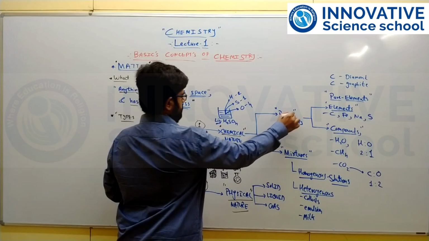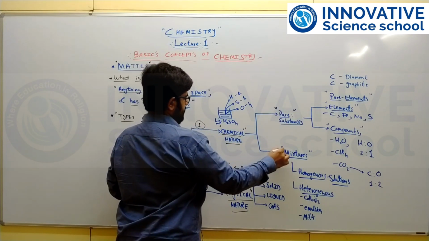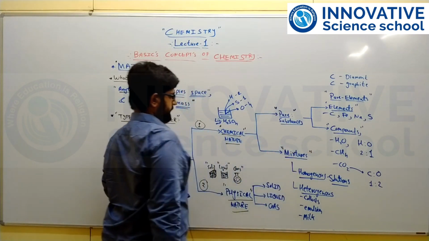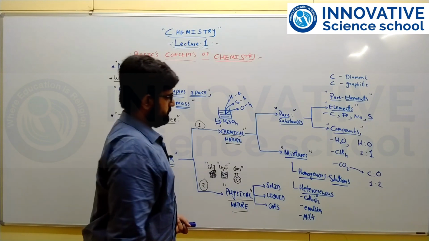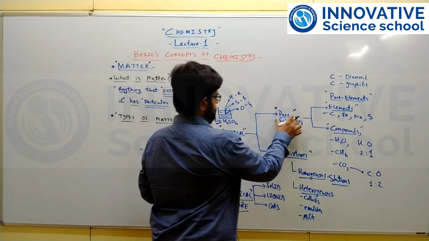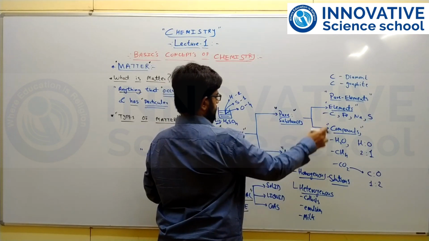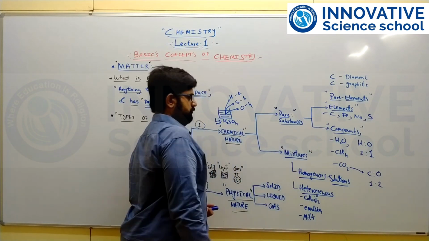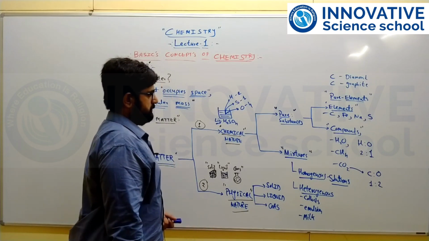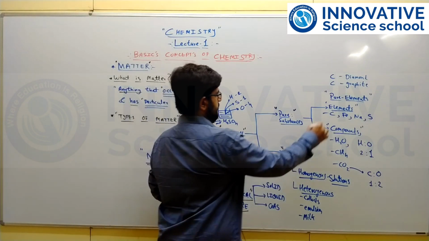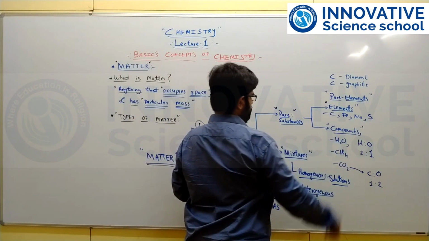One are pure substances and second are mixtures, right? Now what are these pure substances? Pure substance means they are made up of a particular type of element, or a mixture of two or more different elements. So they are further divided into two types. One are elements and second are compounds.